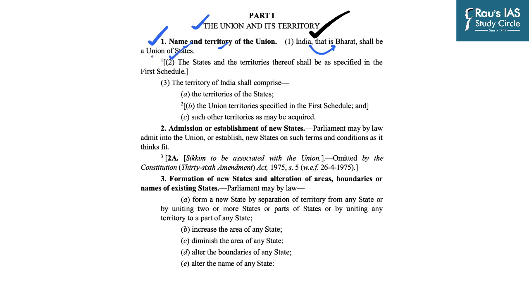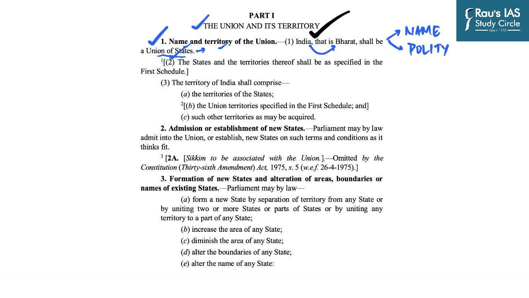And if you focus on these words, union of states, it should be clear to you that rather than using federation of states, the drafters of our constitution very carefully chose the union of states. So you can clearly see that clause 1 of Article 1 not only talks about the name, but also gives us the hint about the polity of India, which shall be a union of states.